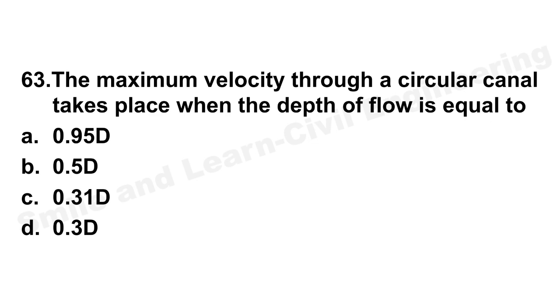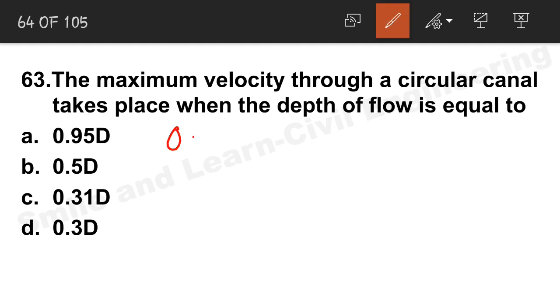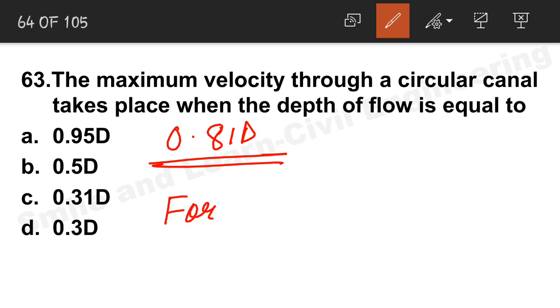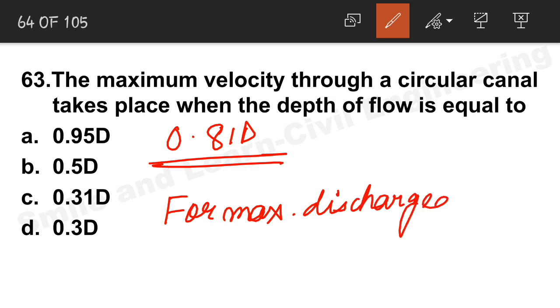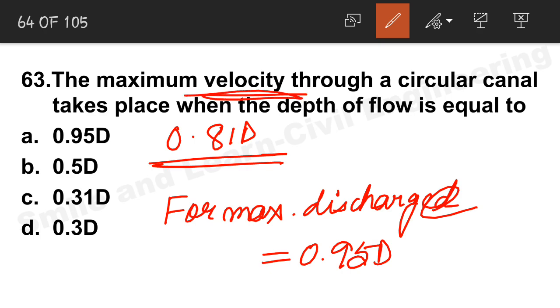Next question: the maximum velocity through a circular canal takes place when the depth of flow is equal to what? The correct answer is actually 0.81 d, which is not given in the options, and for maximum discharge it is equal to 0.95 d. Don't get confused with the values or with the options. For maximum discharge we use 0.95 d, but for maximum velocity 0.81 d is used.